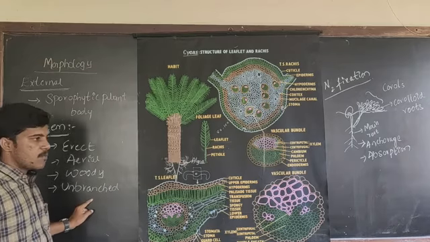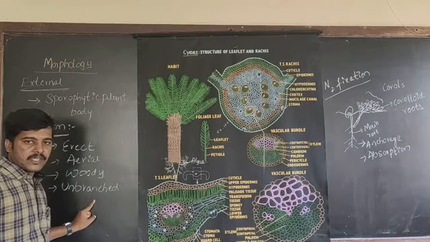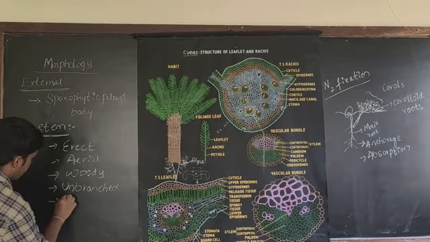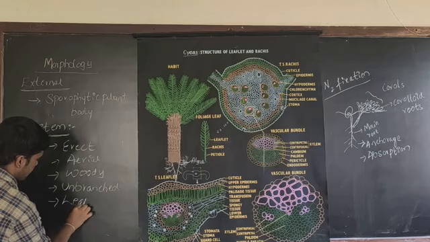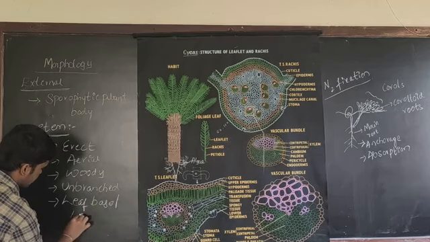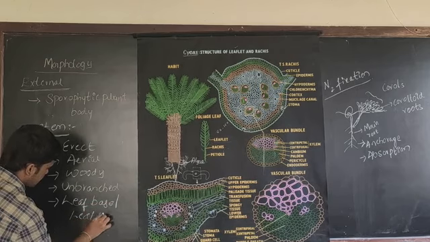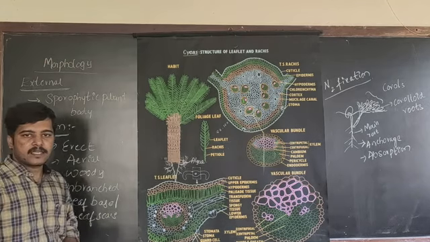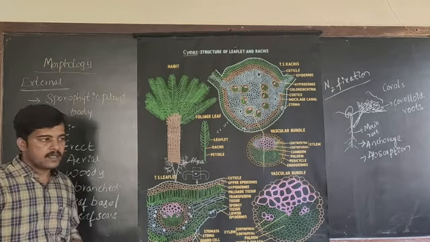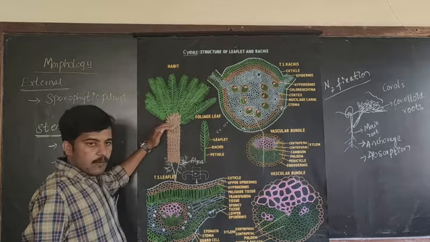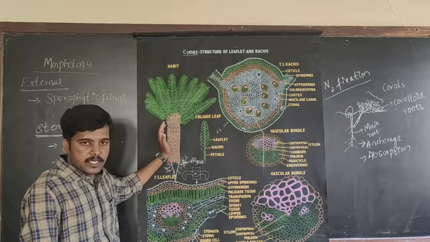Another important characteristic feature in case of the Cycas stem is that it consists of leaf bases, also known as leaf scars. You might have seen in case of a coconut tree, once the leaves become old, they fall off from the tree.